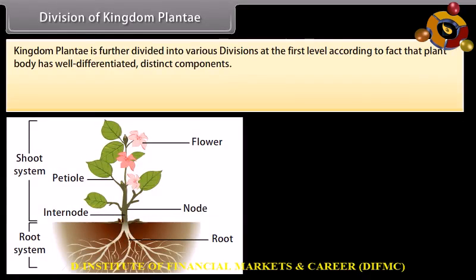Division of Kingdom Plantae. Kingdom Plantae is further divided into various divisions at the first level, according to whether the plant body has well-differentiated, distinct components.